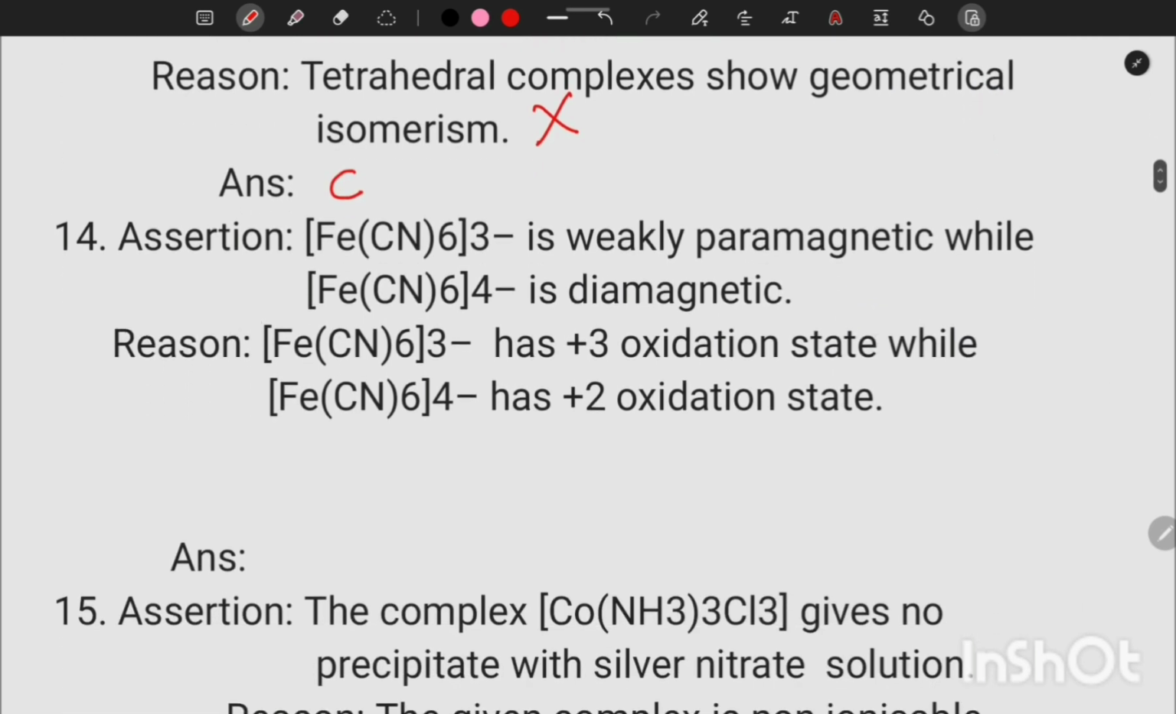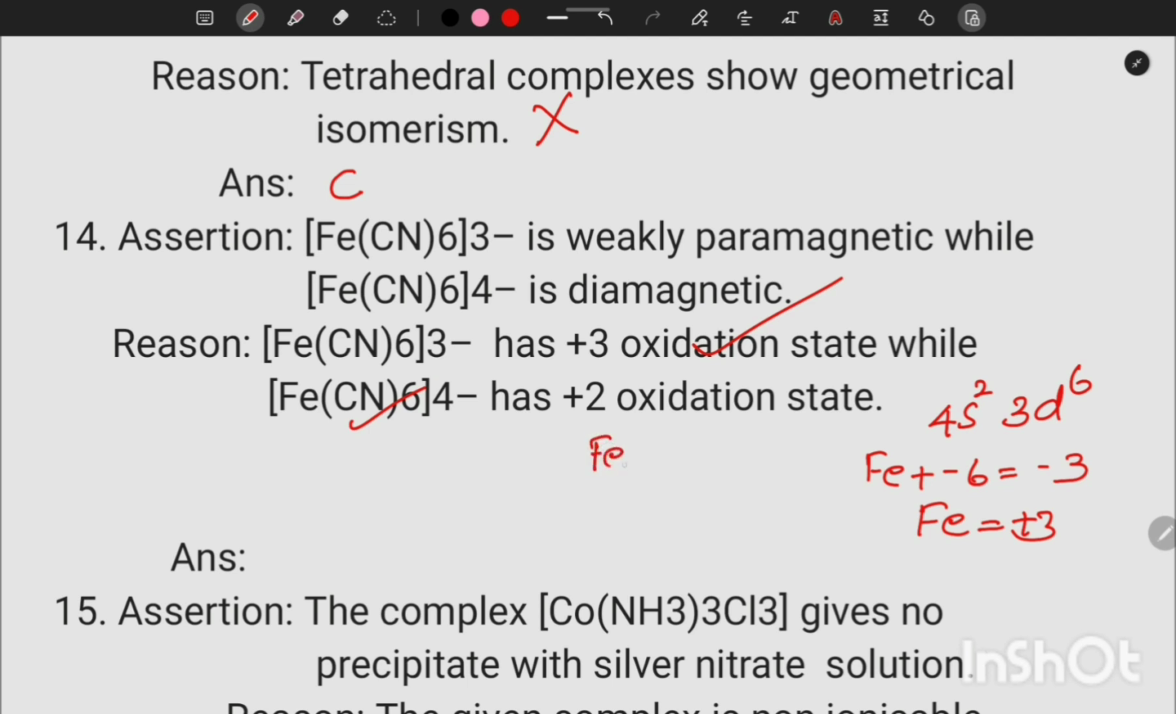[Fe(CN)6]3- is weakly paramagnetic. So in [Fe(CN)6]3-, iron is 4s2 3d6, and the oxidation state of iron in the first complex is +3, because Fe plus (-6) equals -3. Fe is in +3 oxidation state. That's correct. In [Fe(CN)6]4-, that is also correct, because Fe plus (-6) is equal to -4. So Fe is in +2 oxidation state.